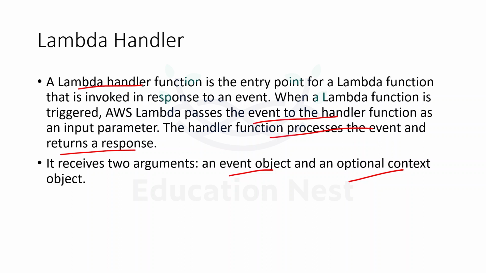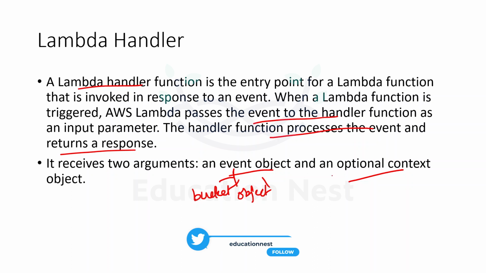For example, if the trigger for Lambda is S3, that if any new object is created in S3, then invoke the Lambda function, then this event object would have all the details about the bucket and the new object that got created. Like what is the bucket name, what is the object name, when did the event happen, what is the content of the object. All of that would be part of the event object.